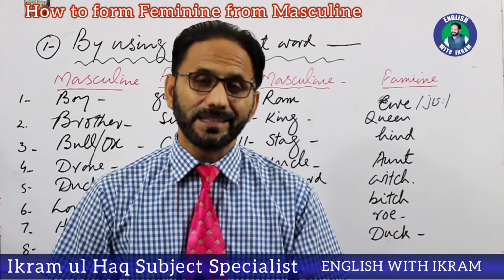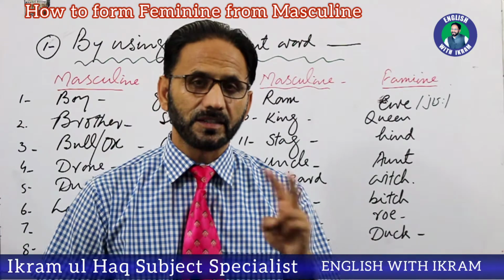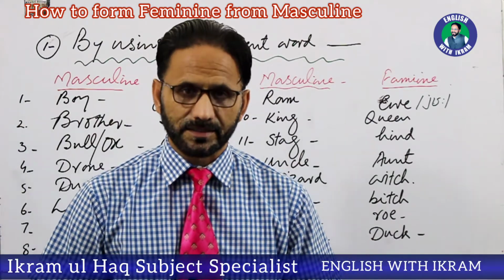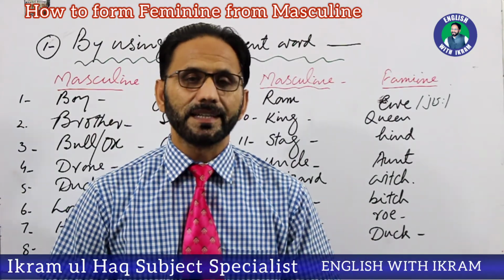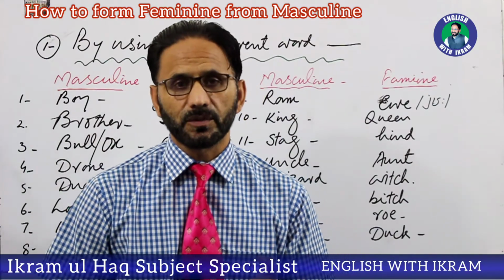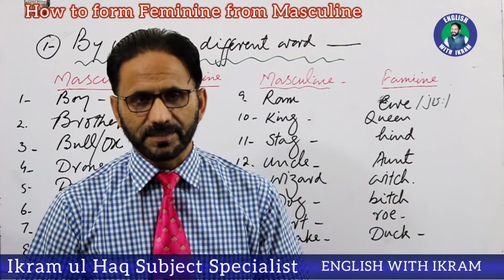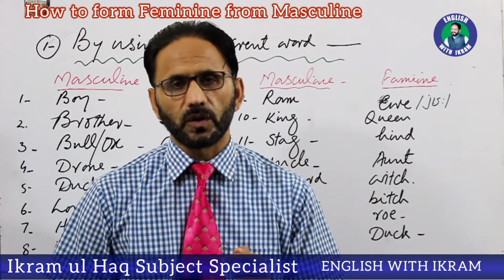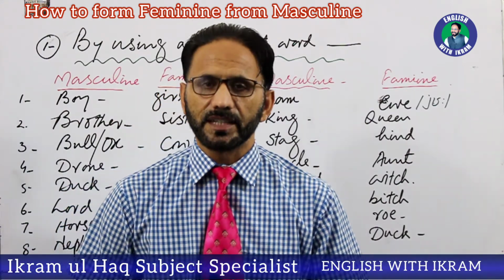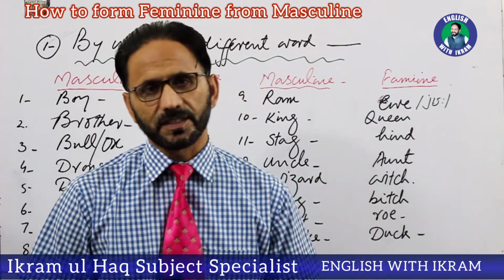In other languages than English, in Urdu and Arabic, there are just two genders, masculine and feminine. But in English language, there are 4 genders: masculine, feminine, common and neuter. I have discussed these genders of noun in detail. You can watch that video. I will give the link of that video in the description of this video.